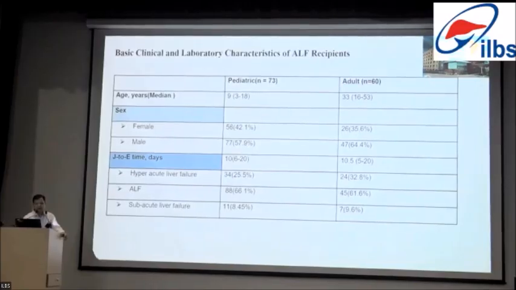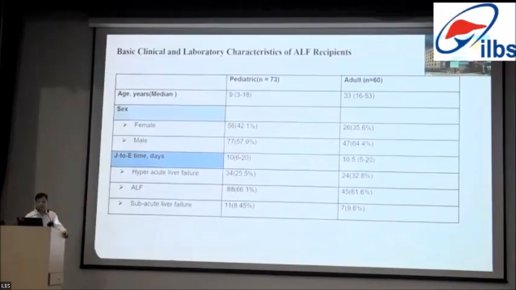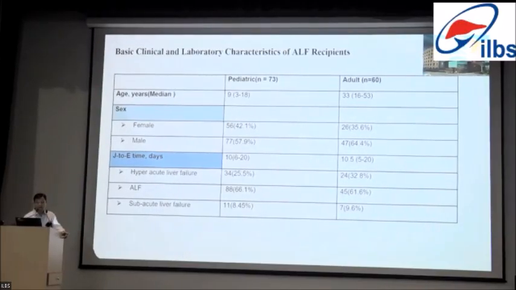Female recipients are 42% in adult; in pediatric, almost 58% of the recipients are male, and similarly in adult patients, 64% are male. So most of the recipients were male, whereas approximately 60% of the donors were female.